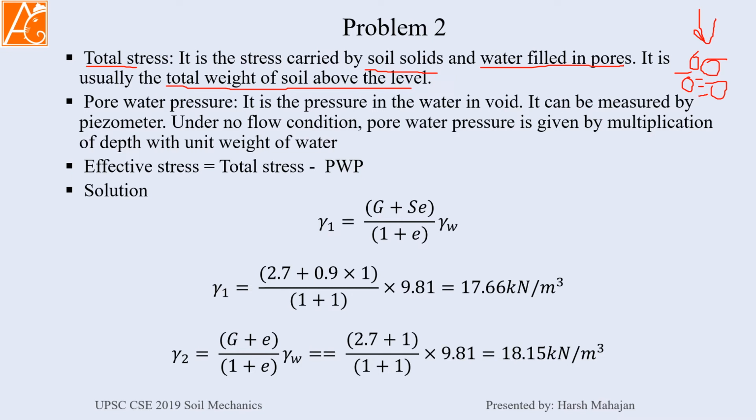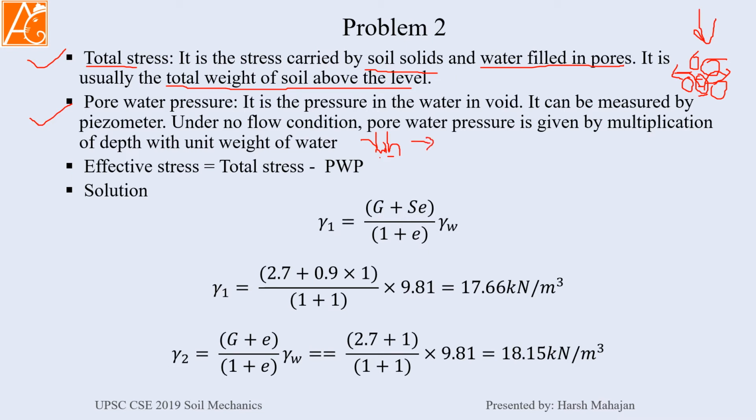Second is the pore water pressure. It is the pressure in the water in the void. When you load it, water will be under some pressure, and it will try to expel out. It is measured by a piezometer, and under no flow condition it is given by gamma_w H. Gamma_w is the unit weight into the height of the water table in which the pore water is there.